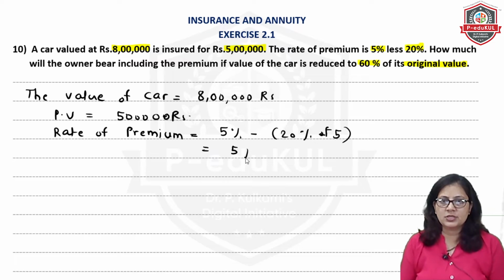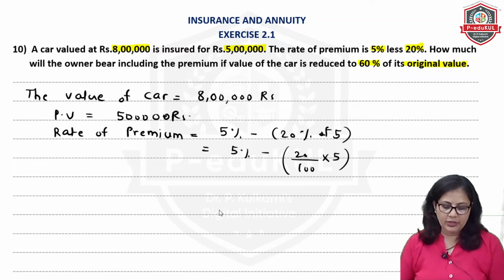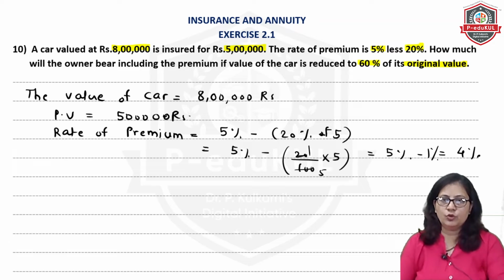So this 5% will be as it is, minus 20 upon 100 into 5. Correct? So this will be 1. So that will be 5% minus this 1%.